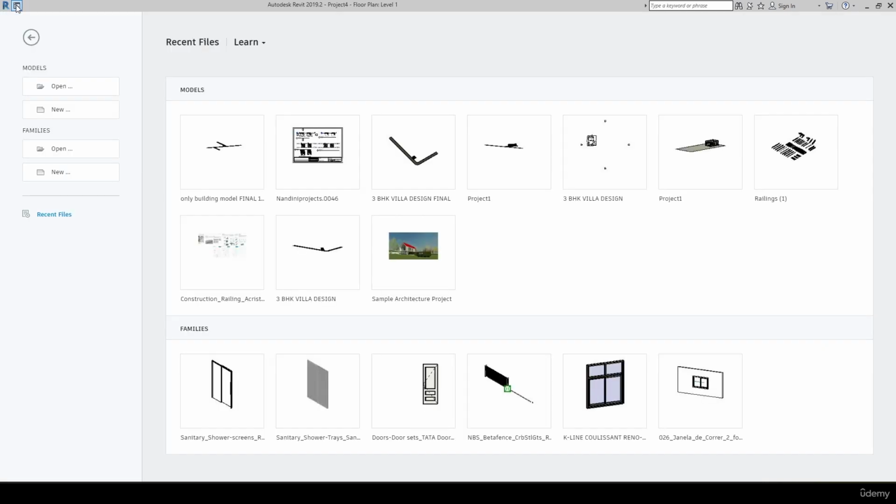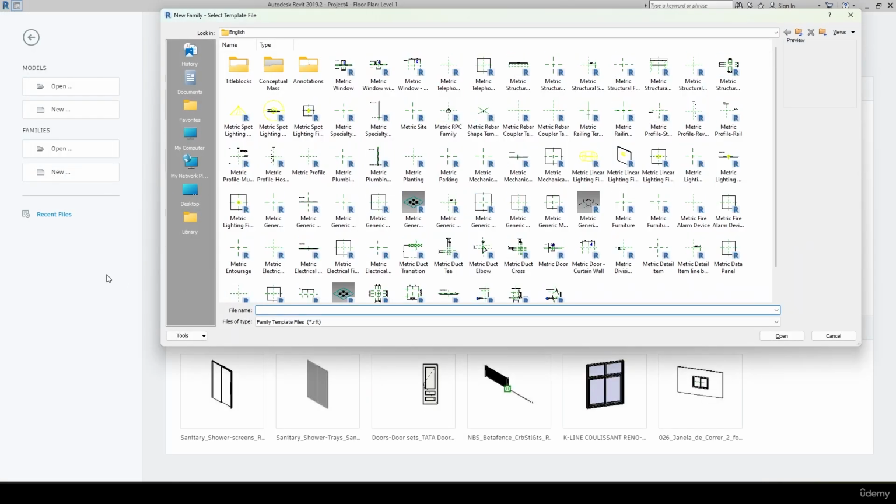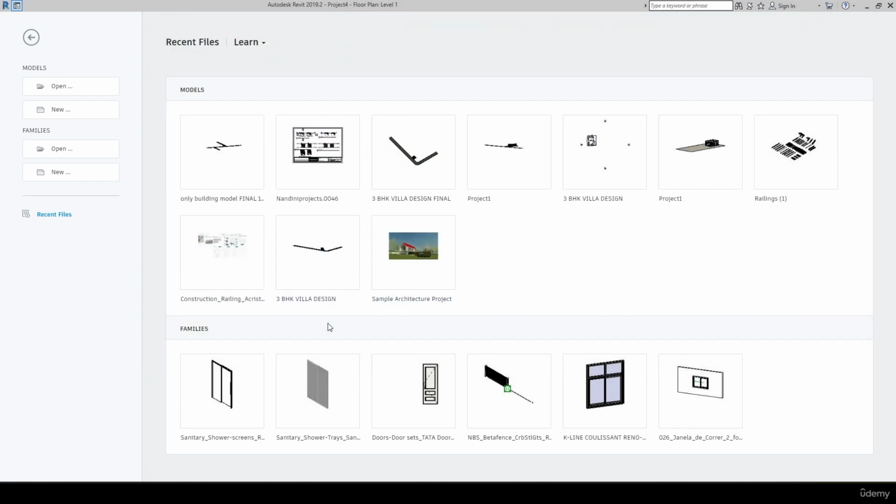Or maybe I'll go back, I'll simply select the new Revit family. This file saves in the .rft. So there are two types of files. One is the .rvt and the .rft. These are the two major file types which we use more in Revit, right?